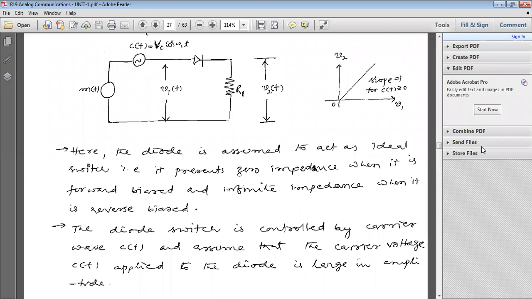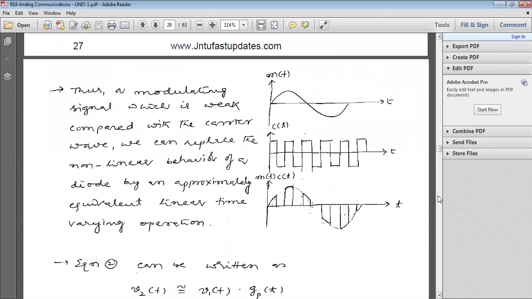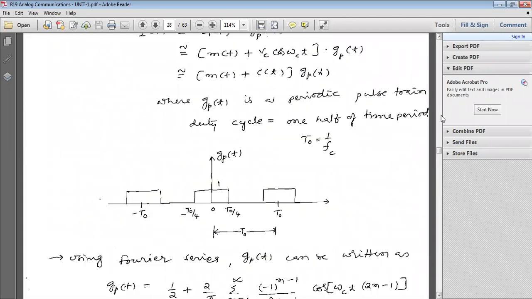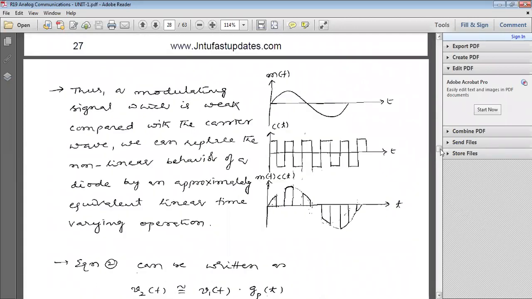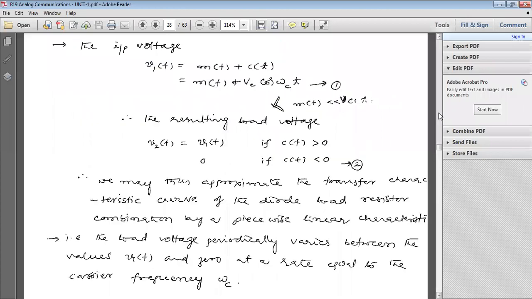So when C of t is greater than 0, the diode becomes forward biased. In that situation, V2 of t equals V1 of t. Already I told you all those conditions. So according to that, you take V2 of t as V1 of t if C of t is greater than 0, and V2 of t equals 0 if C of t is less than 0.